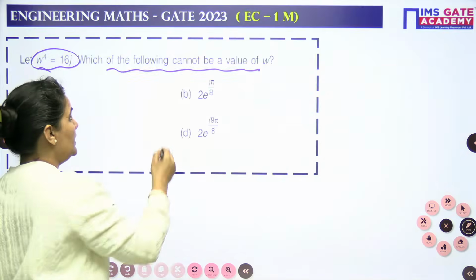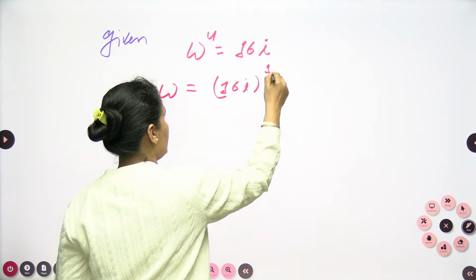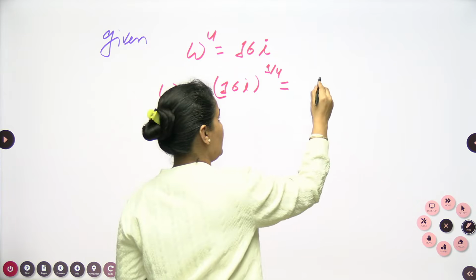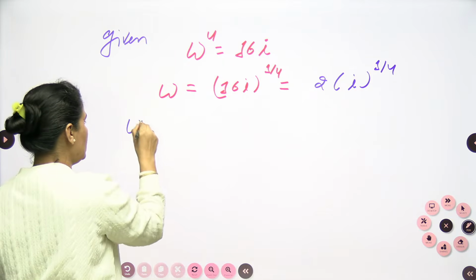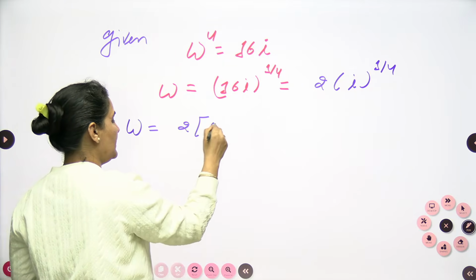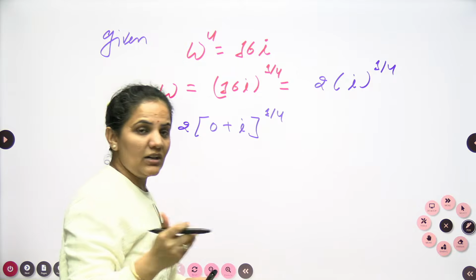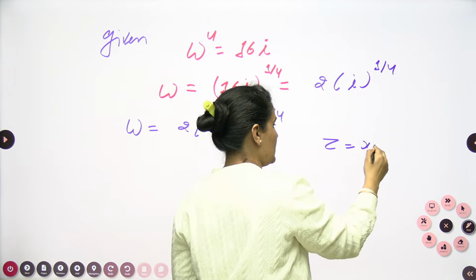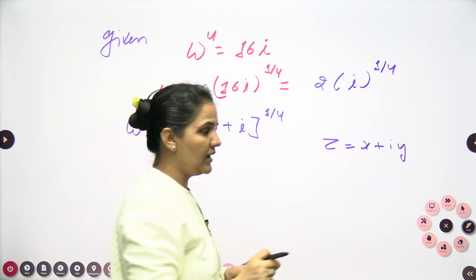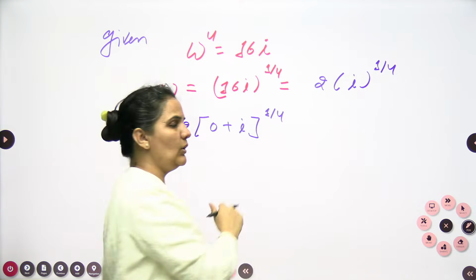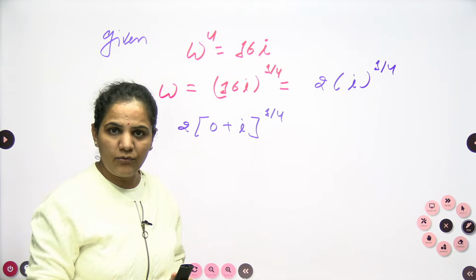If I find out the value of omega, it will be 16 iota to the power 1 by 4. 16 power 1 by 4 is nothing but 2, and here we have iota power 1 by 4. You can write omega is equals to 2, and this can be written as 0 plus iota, power 1 by 4. This is just like a complex number z is equals to x plus iota y, where the real part is 0 and the imaginary part is 1. I can write the value directly as sin pi by 2, but it will be tough to approach that way.